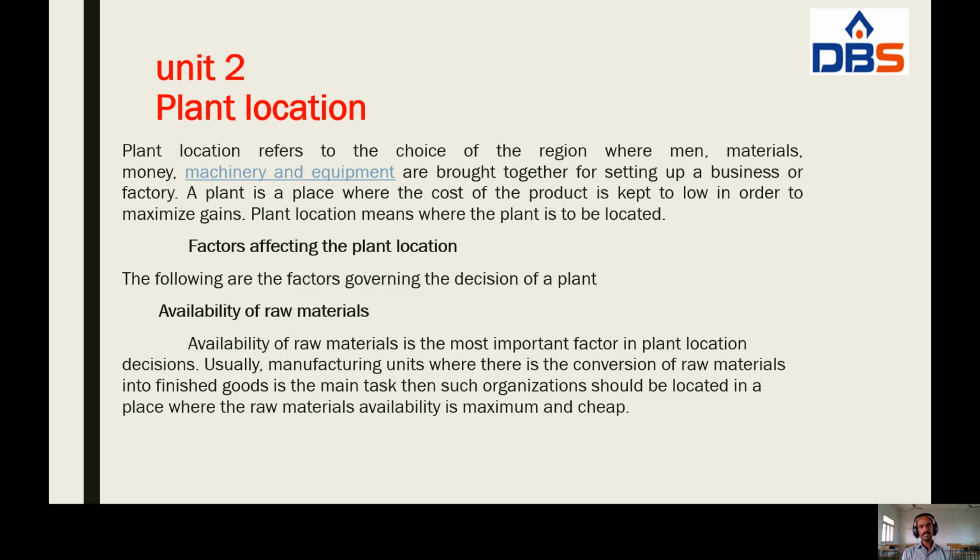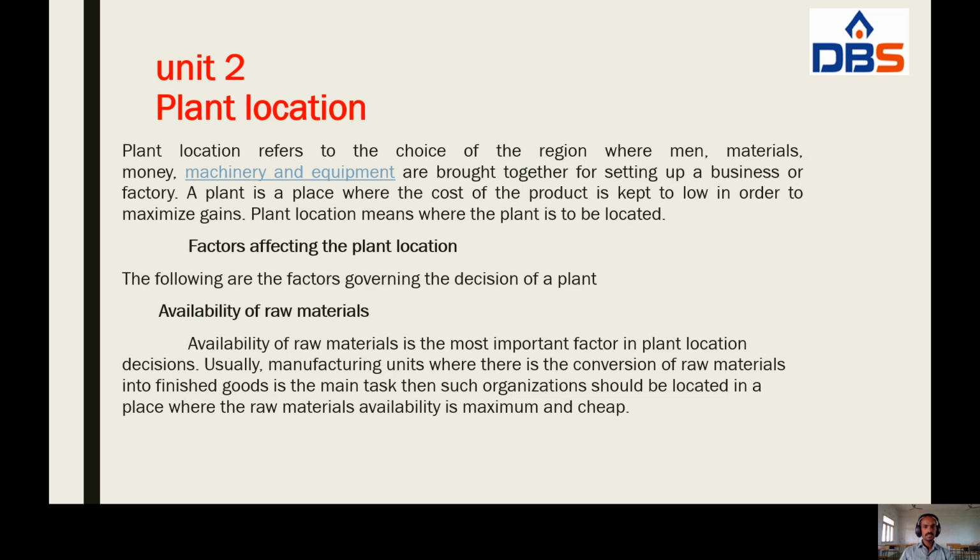Plant location means where the plant is to be located. It is a plant location decision. It is a strategic decision. This decision mainly depends on top level management.